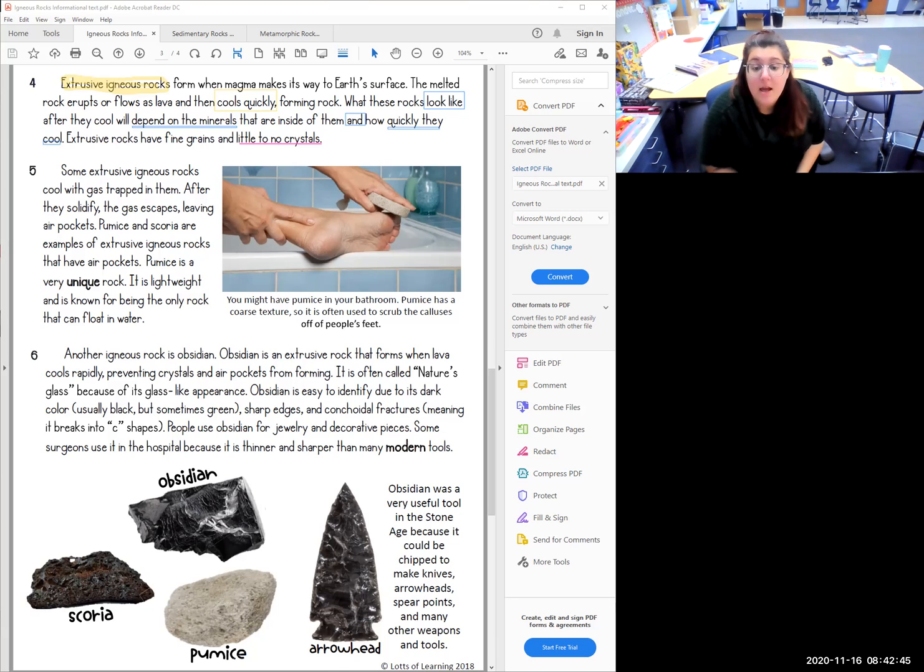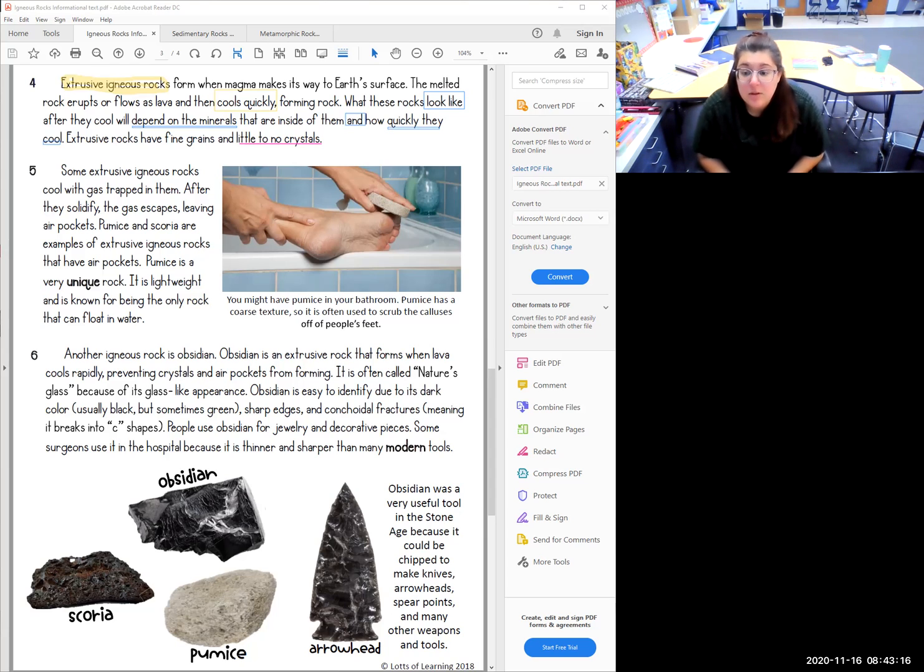Paragraph 5. Some extrusive igneous rocks cool with gas trapped in them. After they solidify, the gas escapes, leaving air pockets. Pumice and scoria are examples of extrusive igneous rocks that have air pockets. Pumice is a very unique rock. It is lightweight and is known for being the only rock that can float in water.